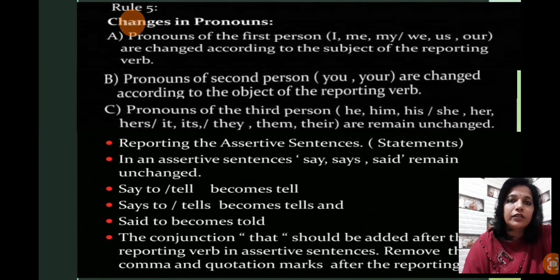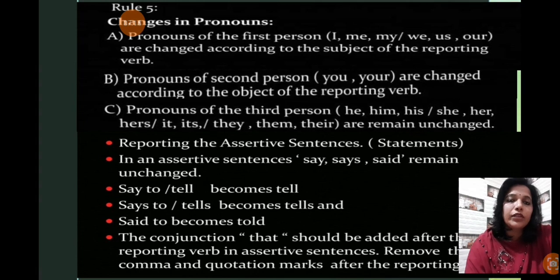Okay, that part: what kind of changes are required in pronouns. So the pronouns of the first person, what are the pronouns which come in the first person? That is I, me, my, we, us, our, and they are changed according to the subject of the reporting verb. Okay, if the subject is given as I, then I will be changed into I only.